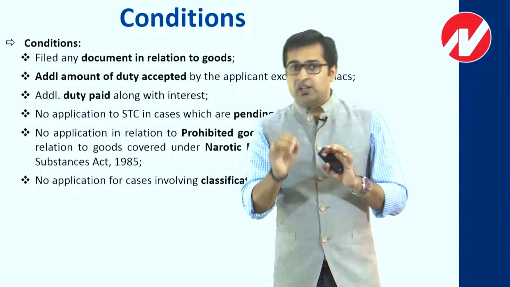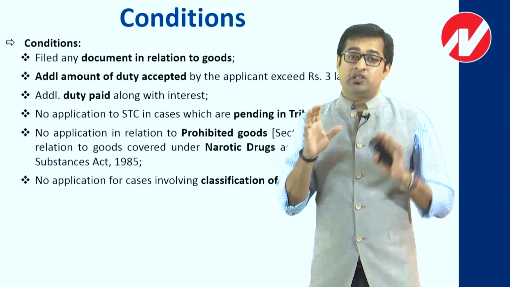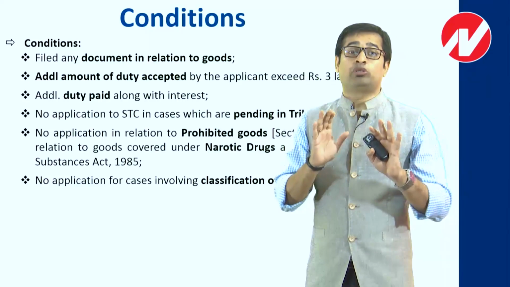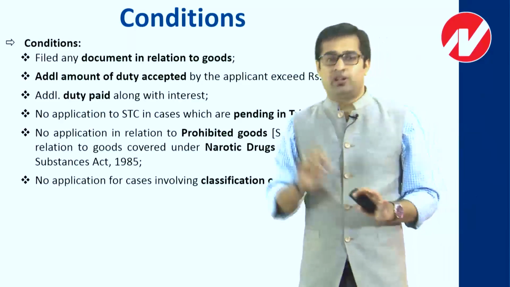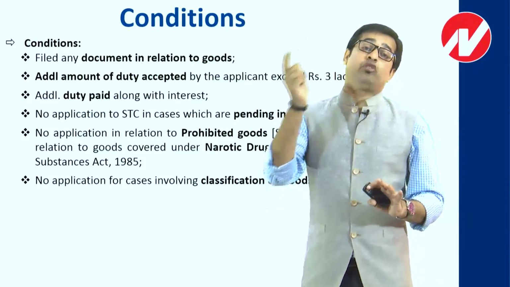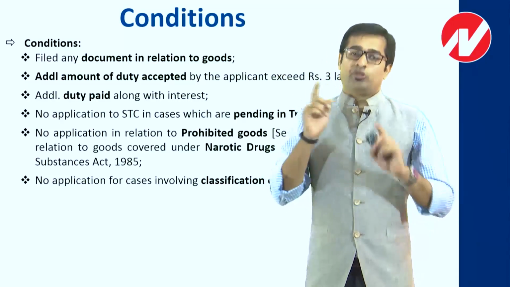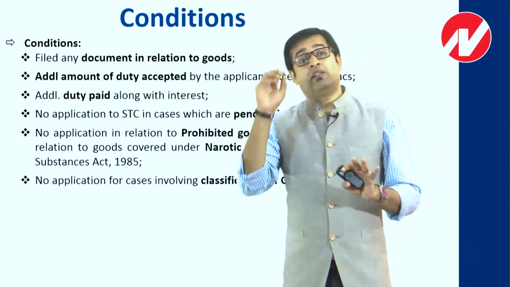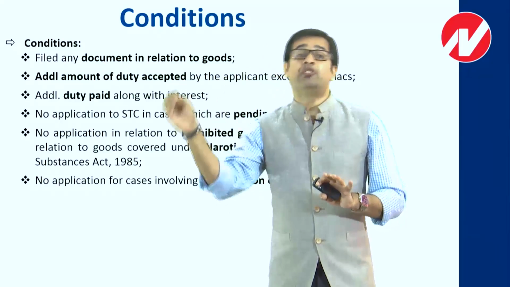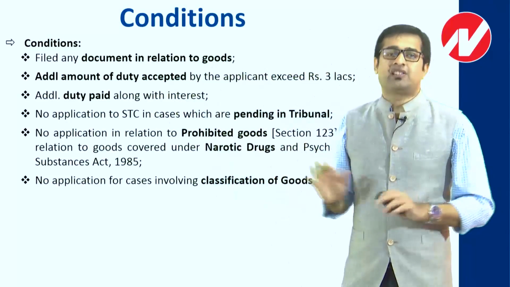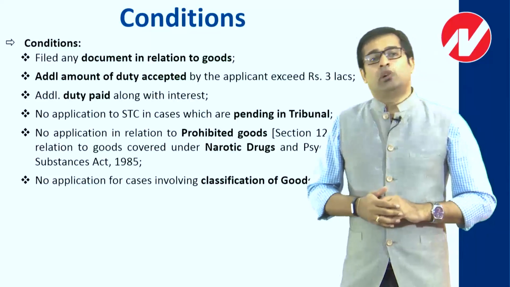The reason is very clear. You can apply to the settlement commission when your case is with the adjudicating authority, which means it is not yet adjudicated. In our case, it has been sent for revised adjudication. So you can't consider it a case with the adjudicating authority being not adjudicated at all. So in that case, the settlement commission's door will always be closed.